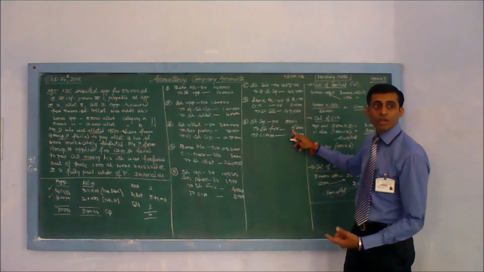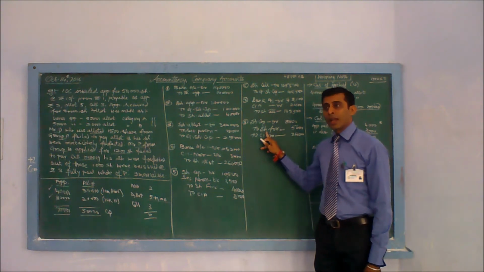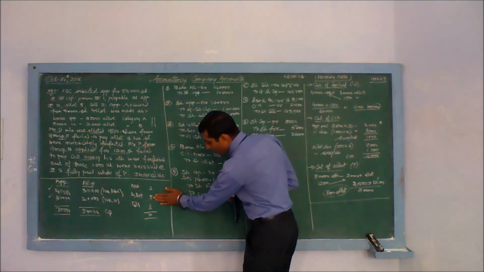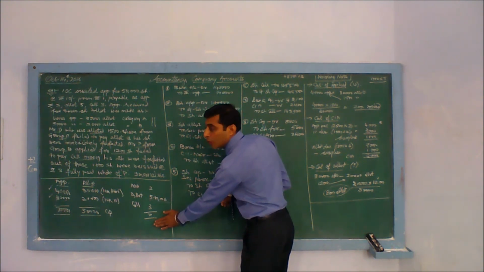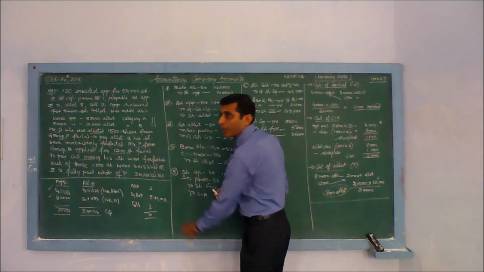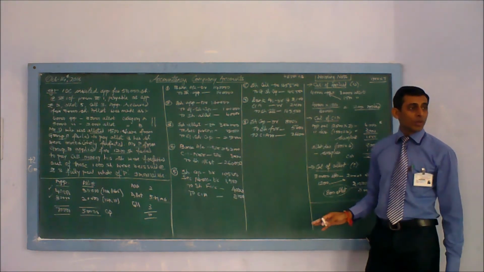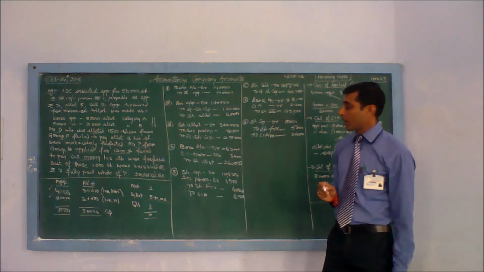This can be again cross checked. How? In forfeiture, we write the amount which has been paid. Come to this calculation. Face value is how much? 10. Out of 10, he failed to pay how much? 3. How much he paid? 7. Shares are 800. 800 into 7 is 5600. So it's a cross check. Our answer is right.